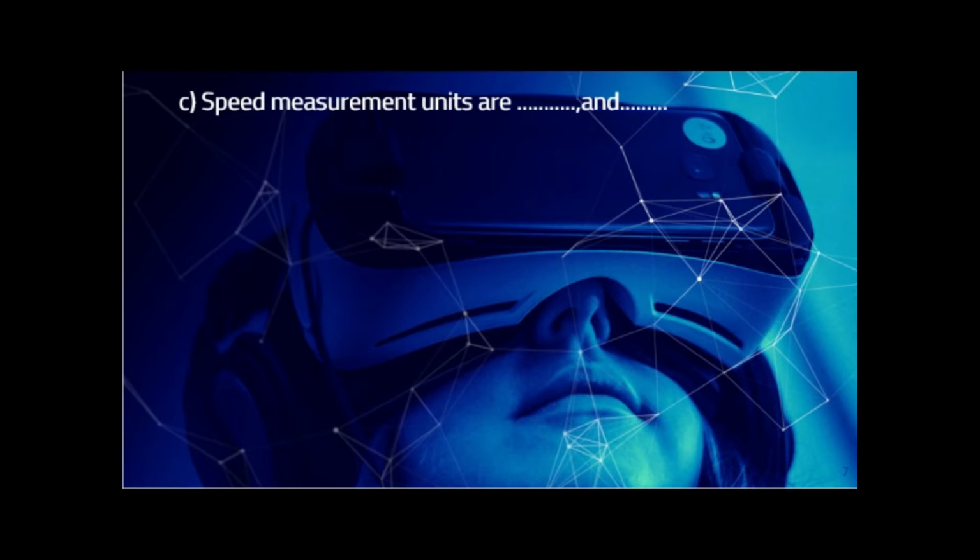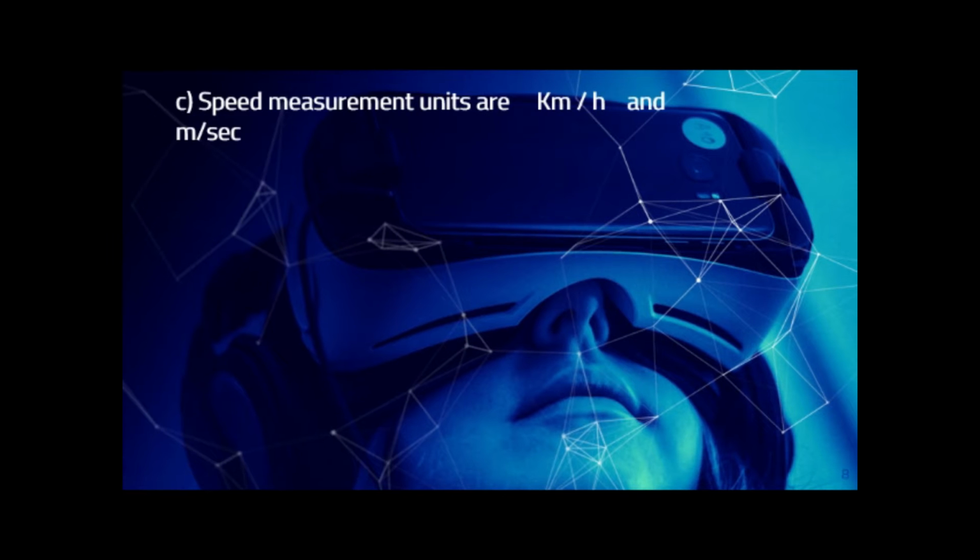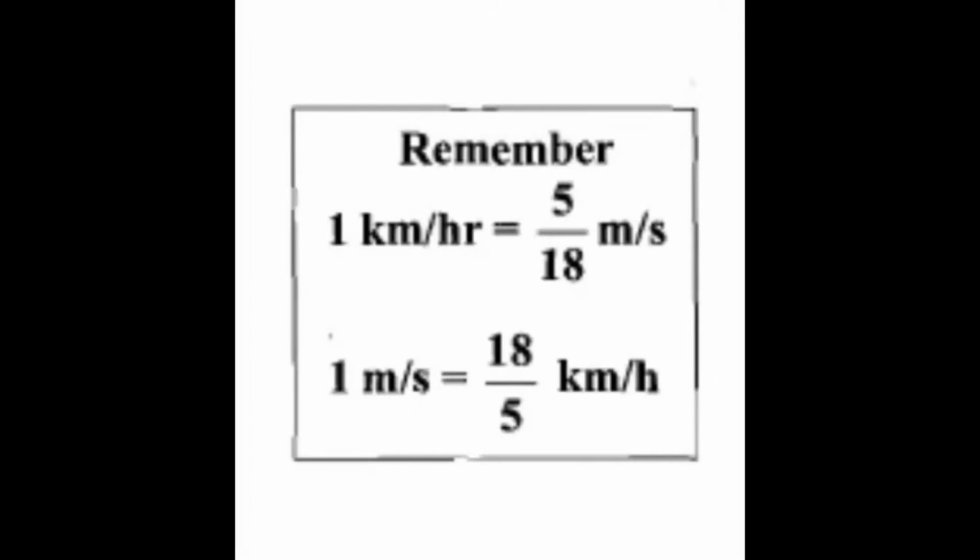Question number C. I ask you about the measurement units of speed. What are the measurement units of speed? Speed measurement units are kilometer per hour, meter per second. Now I will ask you one question. How can we transfer or exchange the measuring unit of speed from kilometer per hour to meter per second? How do I convert from kilometer per hour to meter per second? Multiply by 5 over 18. To change meter per second to kilometer per hour, multiply by 18 over 5.